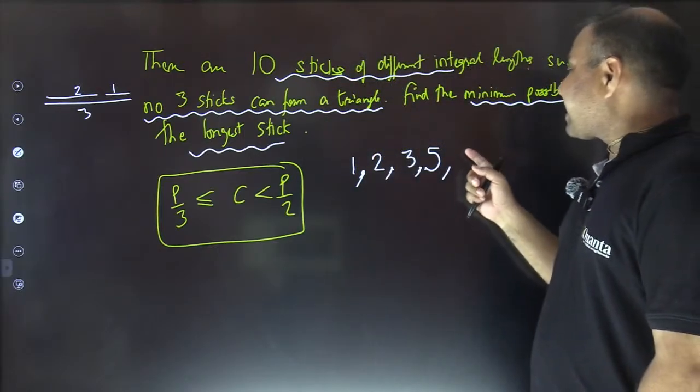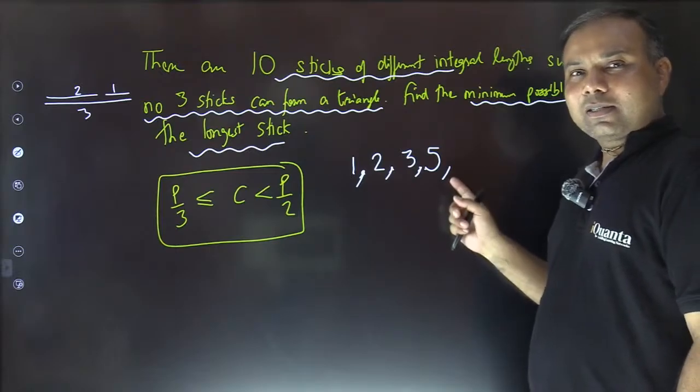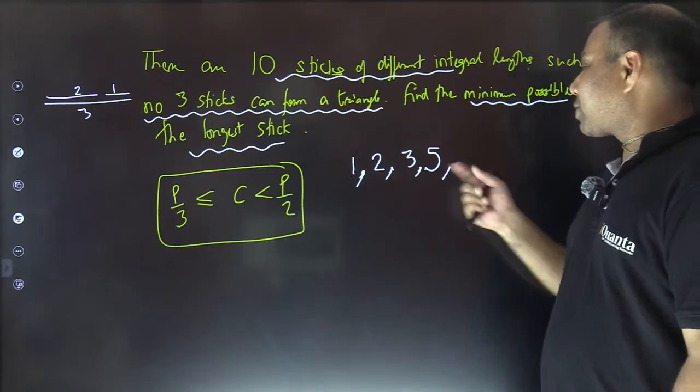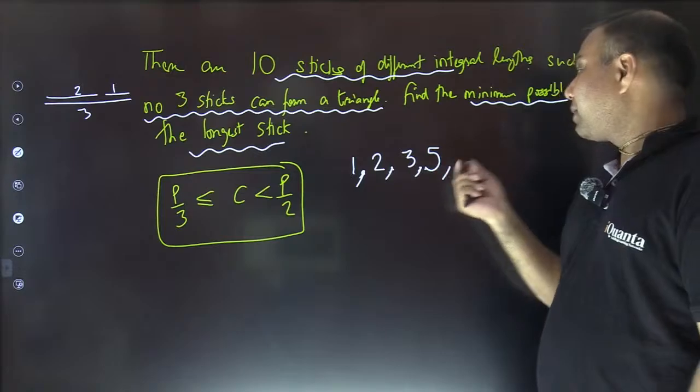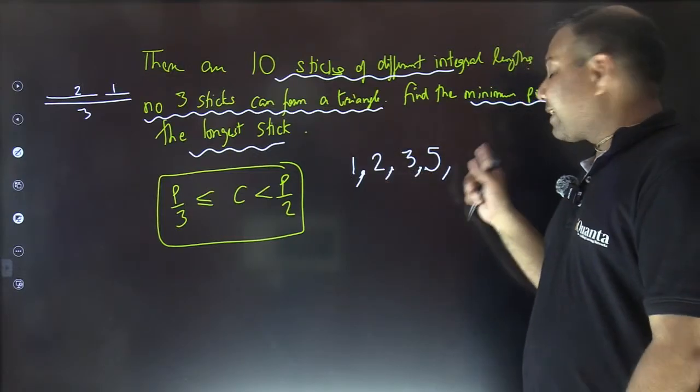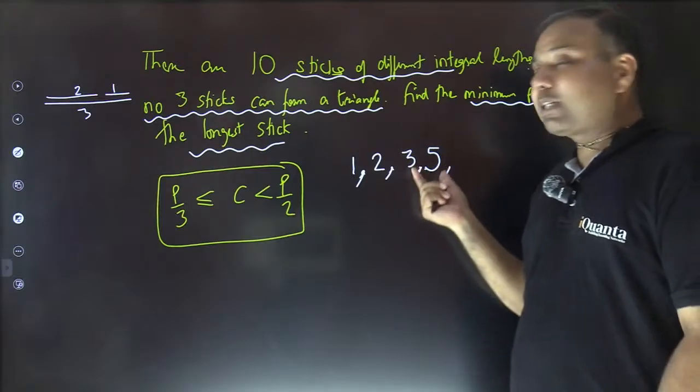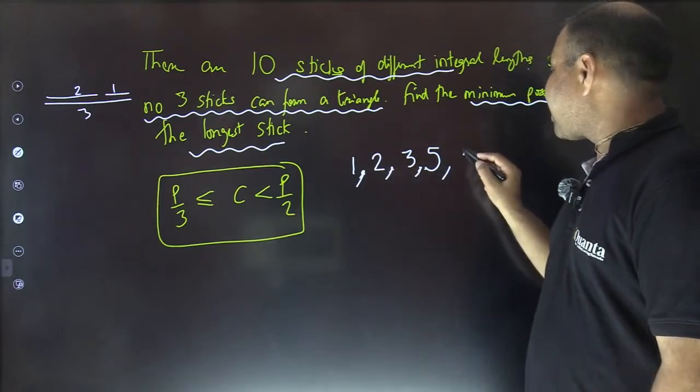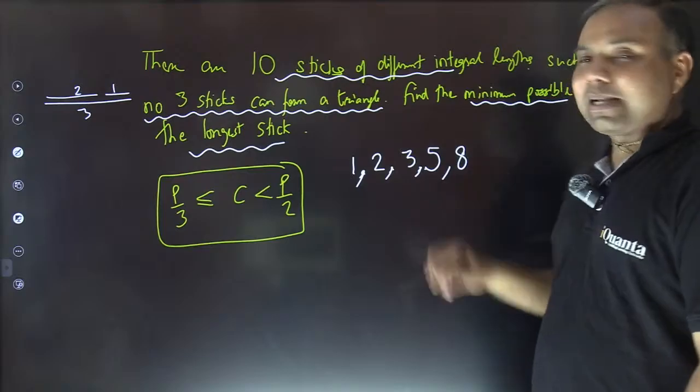Because if I take anything less than 8 here, if I take 6, then 6 is smaller than 5 plus 2, triangle will be formed. 7 is again smaller than 5 plus 3, triangle will be formed. If I take 8, 8 is not smaller than 5 plus 3. So 8 is the smallest possible length of the next stick.